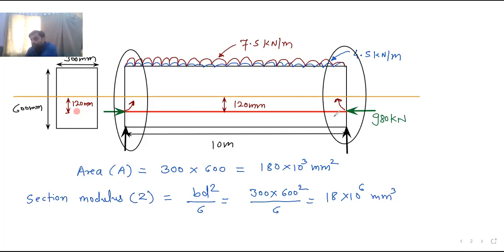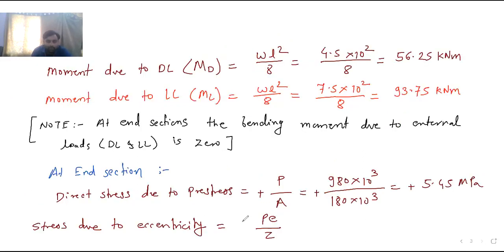Is that right? It will try to uplift, meaning it lifts it up like this. If bending happens like this, what will come? Tension is at top and compression is at bottom. Compression is at bottom, and tension is at top. Is it clear? So tension at top is minus, and compression at bottom is plus.